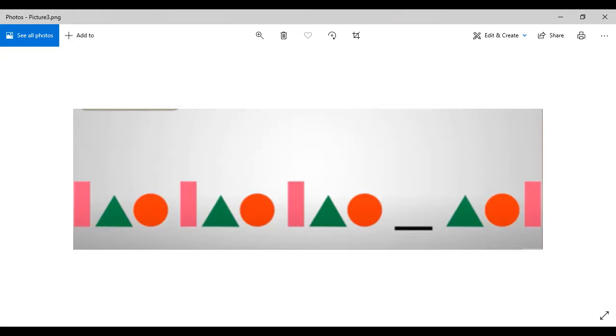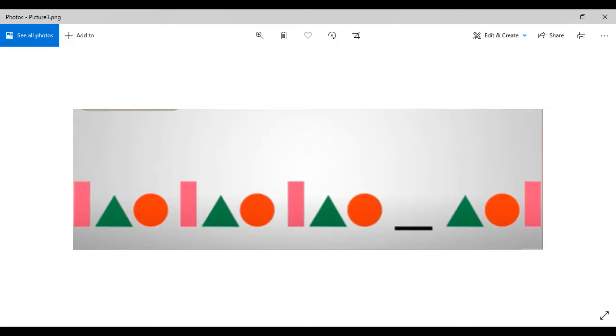Now what will come at this blank space? Rectangle. Very good. Clap for yourself, everybody. So in order to complete the pattern in this blank space, what will come? A rectangle. So when we add a rectangle over here, the pattern will be completed,